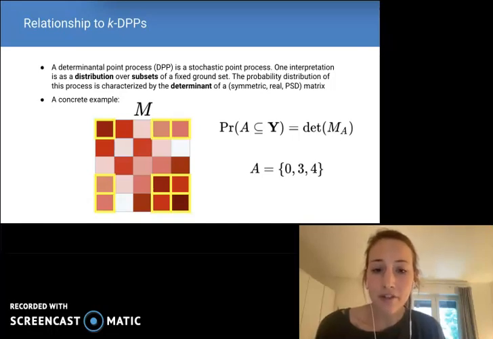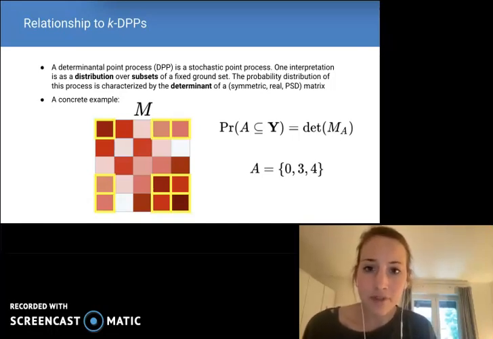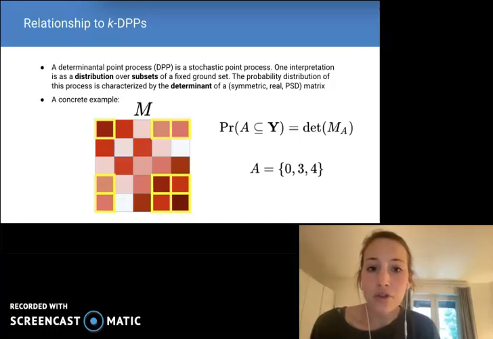Note that by the definition of the determinant of a matrix, this probability increases when diagonal values are large and decreases when off-diagonal values are large. So in this context, off-diagonal entries encode repulsion. The higher the value, the less likely the corresponding items will both be sampled. Further, similar to our initial beam search reformulation, diagonal entries are the marginal probabilities that an item ends up in our sampled set.